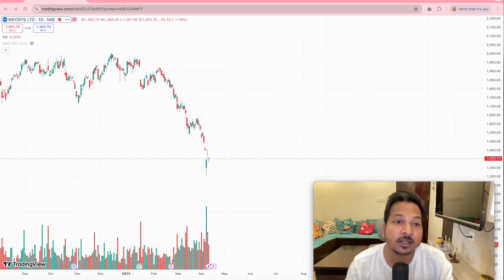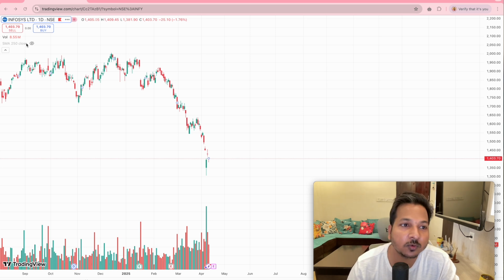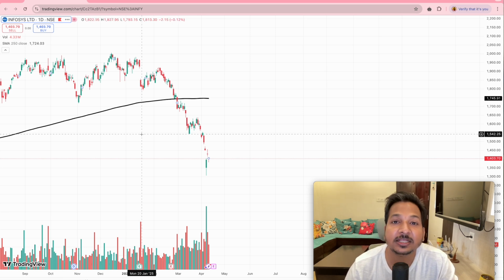Yes, so you can use the 250-day simple moving average. Apply it on fundamentally good stocks, companies which you know from the last 20-30 years will never go bankrupt and will not go out of business. You can diversify in those stocks, choose 4 or 5 such companies, and whenever they trade below the 250-day moving average, you can start making your position, because you don't know when they will make the bottom.